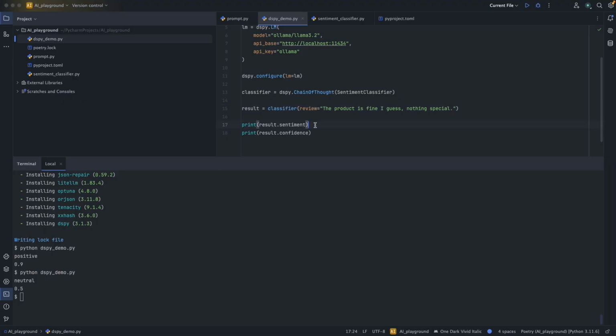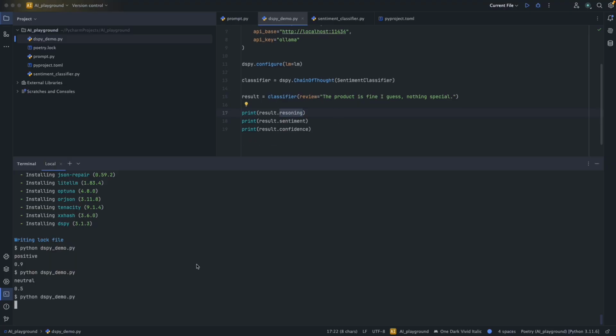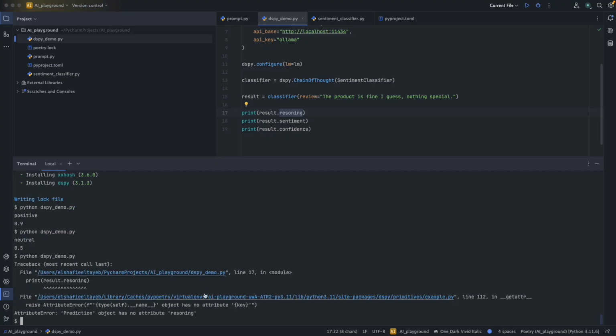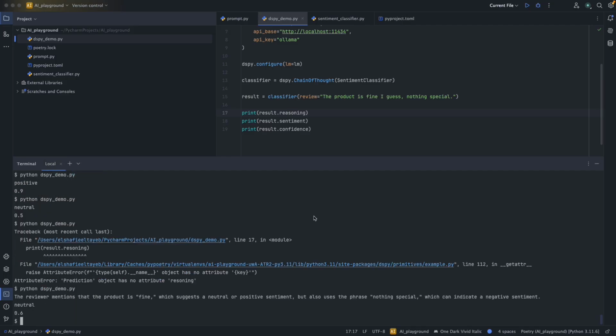And we can now print the new result part, which is the reasoning. This new field will be added automatically by DSPy, so we don't need to do anything for our sentiment classifier. If we just run it again, we have this error. Yeah, just a few typos, I guess. So just run it again, and we see now we have the reasoning here.